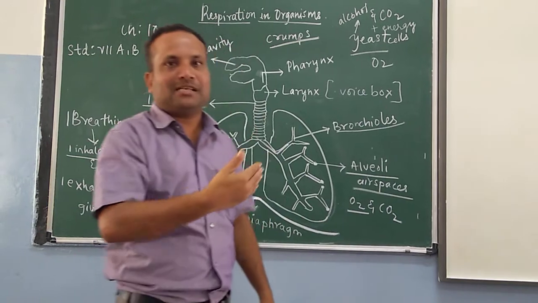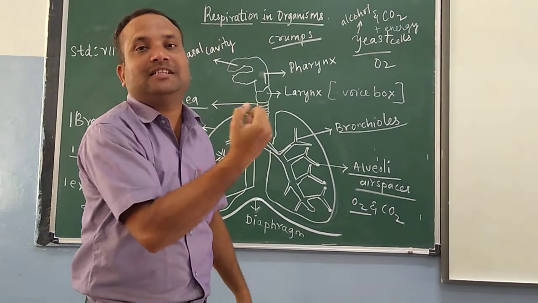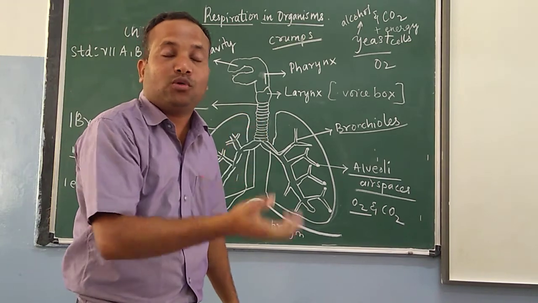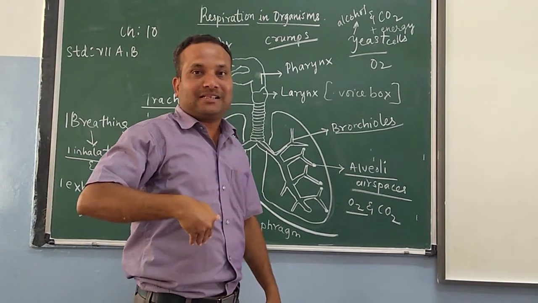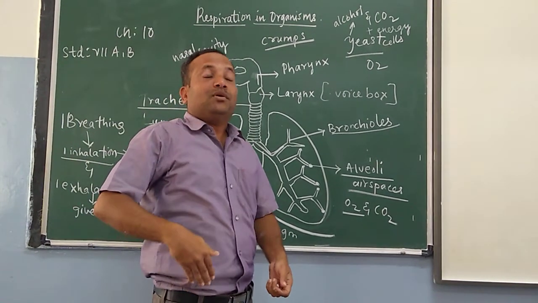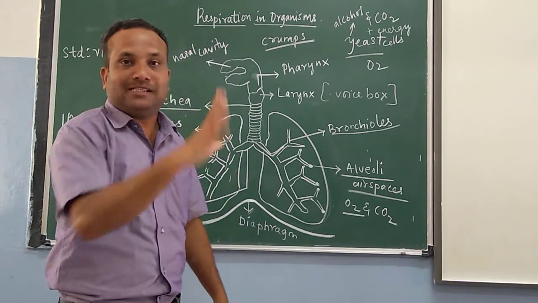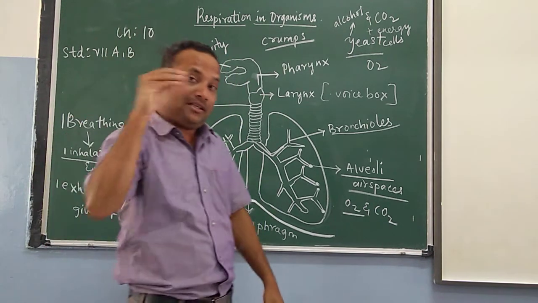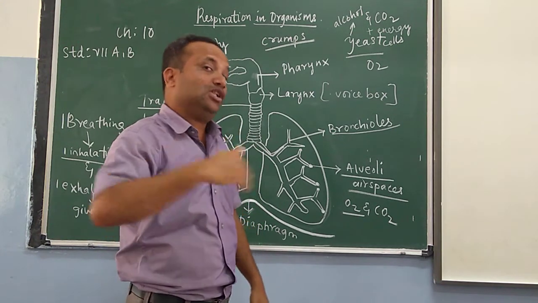That energy is required for your heavy exercises and all. If you work a lot, you are in need of a lot of energy. So you are going to breathe, and a lot of oxygen will reach your lungs. How will it reach your lungs? When it reaches your lungs, finally it reaches the millions of cells in your body. When that oxygen reaches the cells, food is broken down.